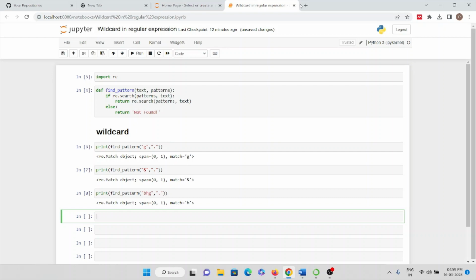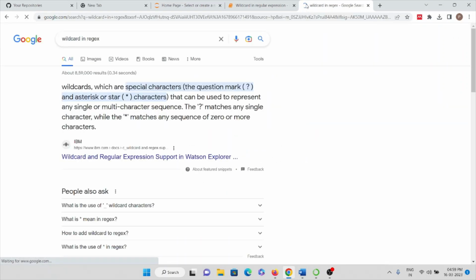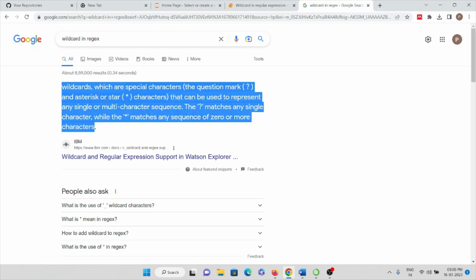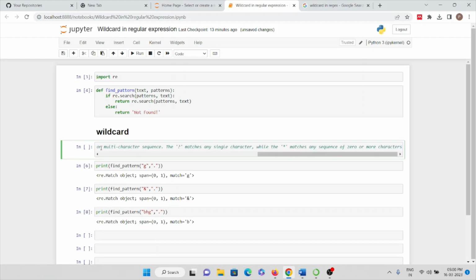And if you want the formal definition of wildcards, what you can do is search wildcard in regular expression. Wildcards are special characters, the question mark and the asterisk or star characters, that can be used to represent any single or multi-character sequence. The question mark matches any single character, while the star matches any sequence of 0 or more characters. So this is the formal definition of wildcards. If you want the formal definition, you can just paste it here.